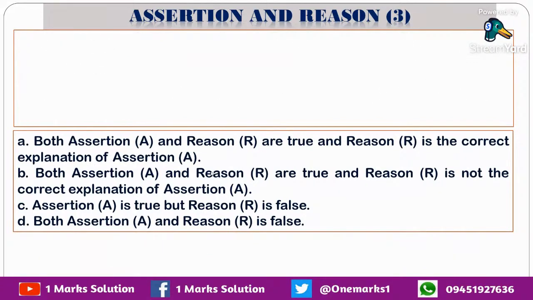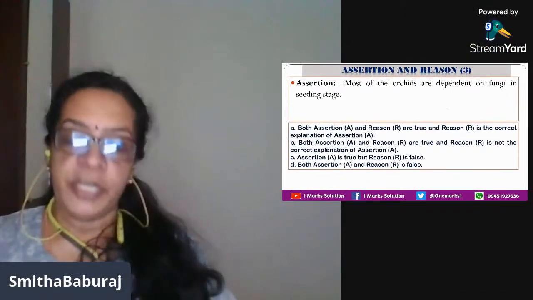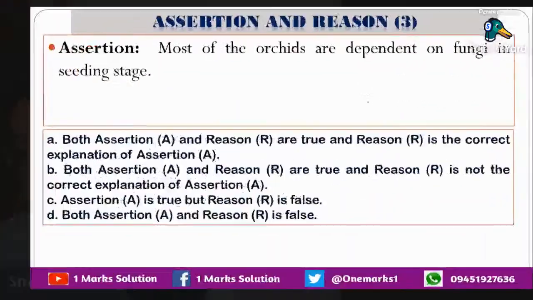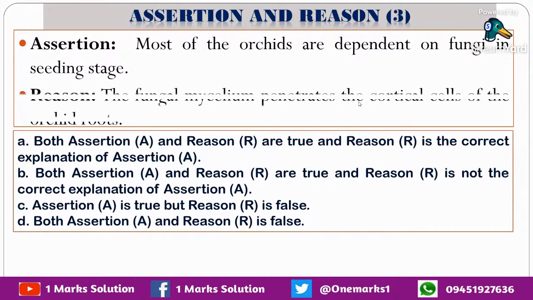Let's come to the third question. Most of the orchids are dependent on fungi in the seedling stage. So we know that orchid plants have an obligatory parasitic kind of relationship with fungus, where all the nutrients are supplied by the fungus. So the statement anyway is correct.